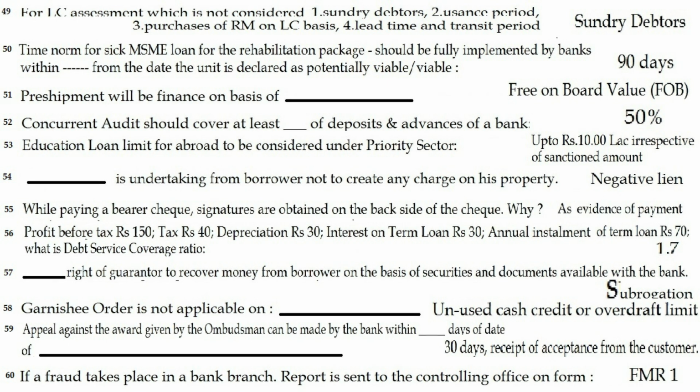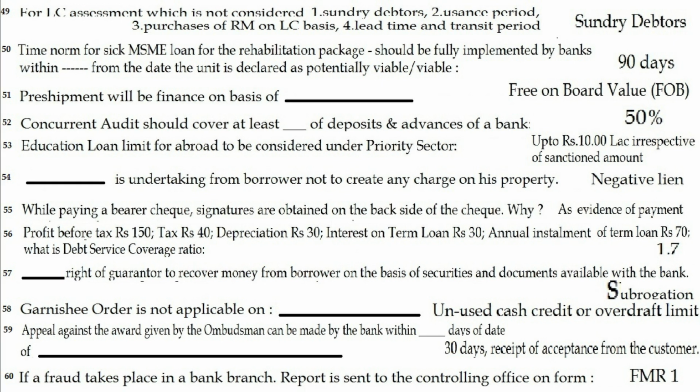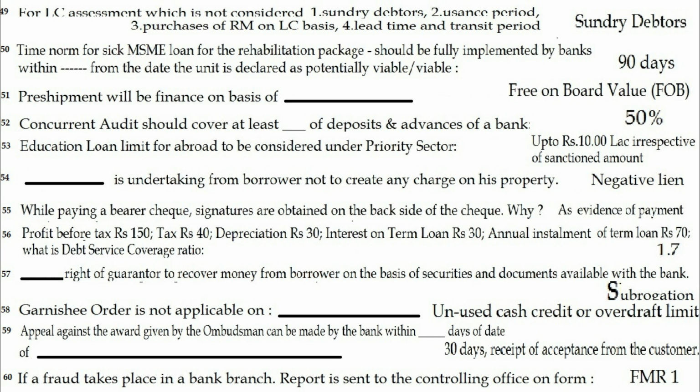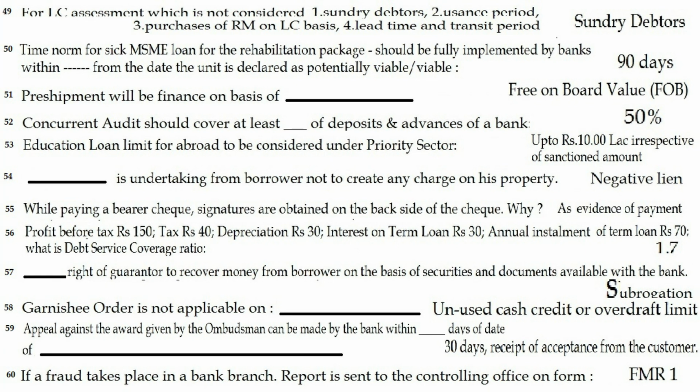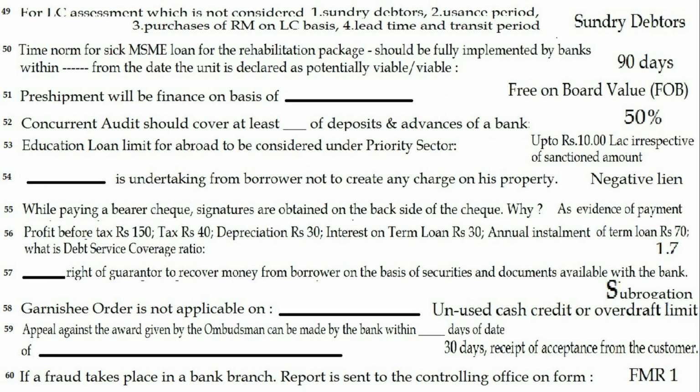Question 50. Time norm for SIC MSME loan for rehabilitation package should be fully implemented by banks within dash from the day the unit is declared as potentially viable. The answer is 90 days. Question 51. Pre-shipment will be financed on the basis of dash. The answer is free on-board value. Question 52. Concurrent audit should cover at least dash of deposits and advances of a bank. The answer is 50%.